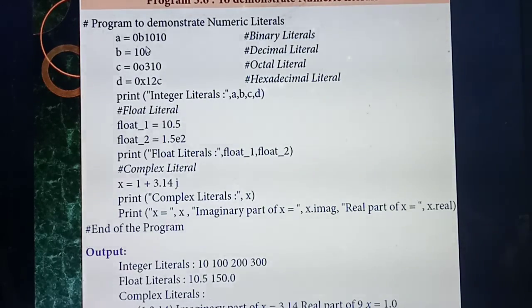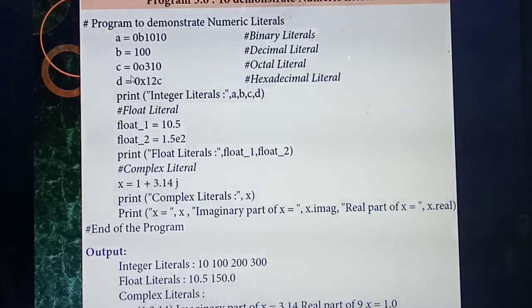So what's the first thing? Binary literals. Next one is B equal to 100. 100 is a normal number, so we can say it's a decimal. This and last year you have studied octal. What do you mean by binary number? What do you mean by decimal number? What do you mean by octal? What do you mean by hexadecimal? Then octal: the number starts with 0o.